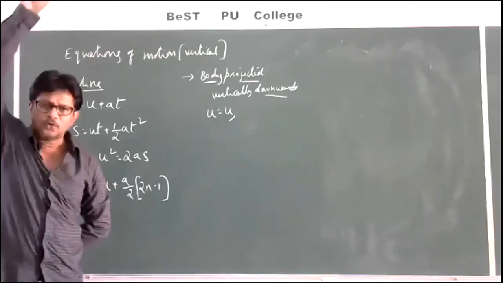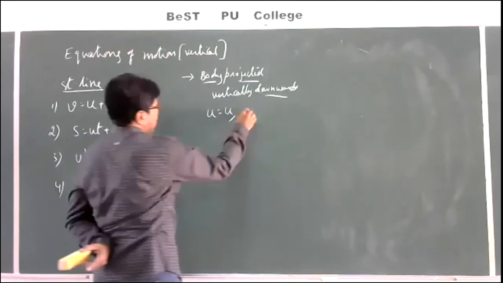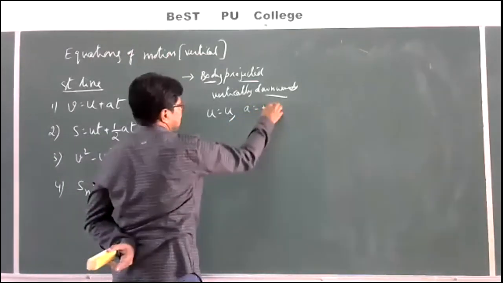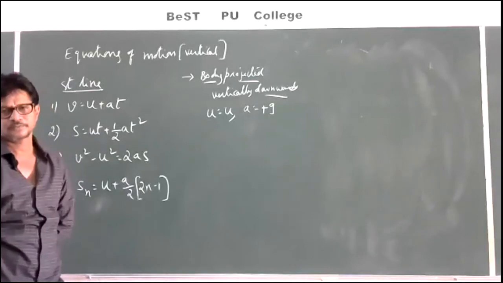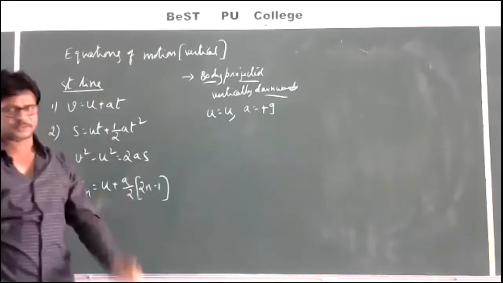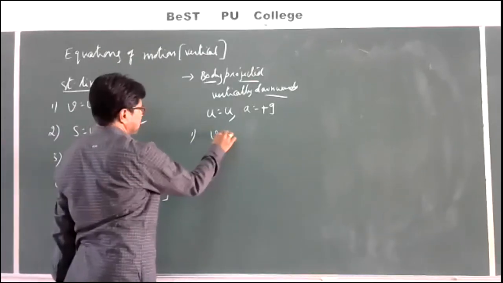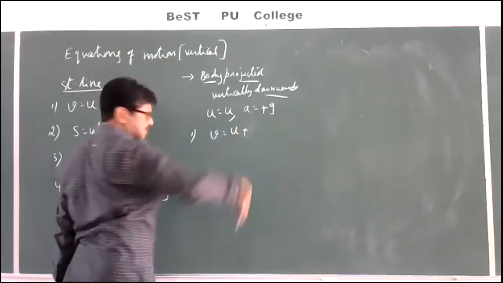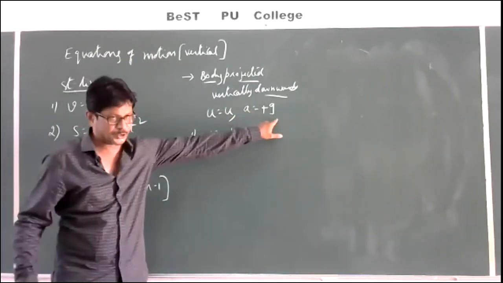Now the body will move in the downward direction. Whenever a body is moving downward, we have to consider a is equal to plus g. Then the same formulas. What is the first equation of motion? V is equal to u plus, instead of a, plus g.